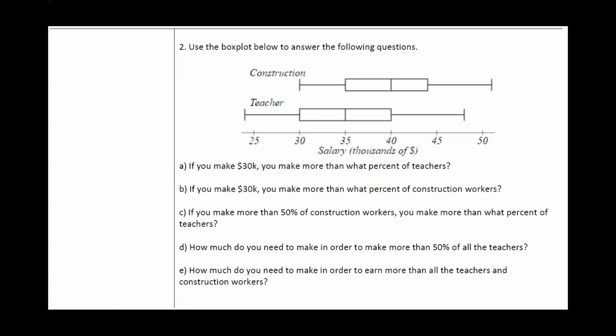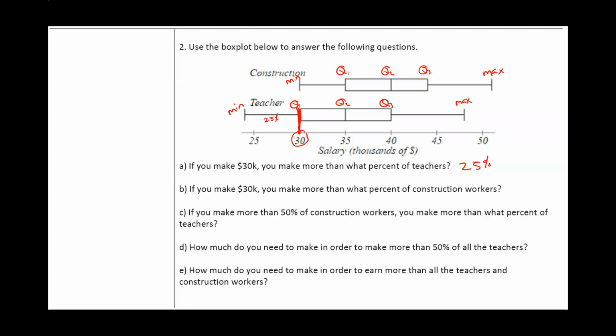The next one here, we have two box plots, one for construction workers and one for teachers. First thing we want to do is label these as minimum, Q1, Q2, Q3, max, and then minimum, Q1, Q2, Q3, max. So the question is, if you make 30,000, you make more than what percent of teachers? So we're looking at 30,000, which is here, and then we're going to extrapolate that up to teachers. So 30,000 represents Q1 for teachers. And we know that Q1 means 25% of data is below that. So somebody who makes 30,000 makes more than 25% of all teachers.